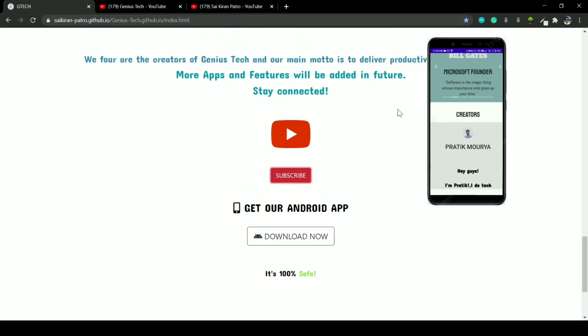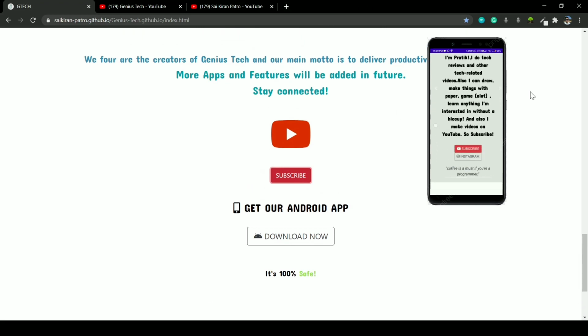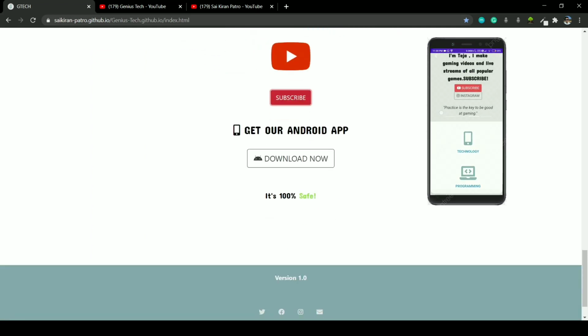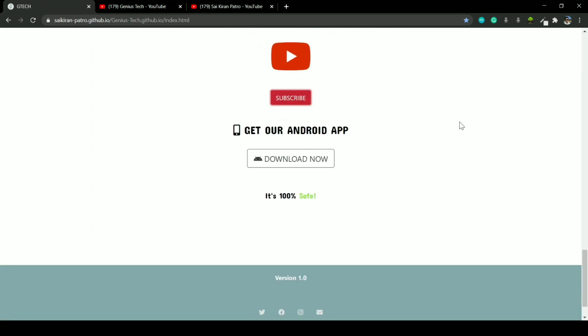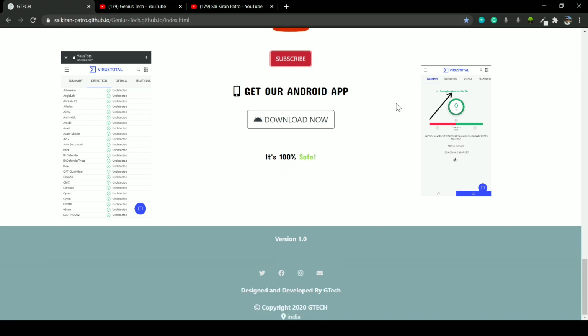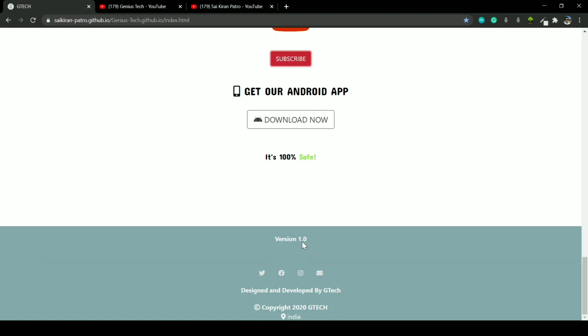In case you have any doubt, go to virustotal.com. You can upload our Android app and scan for viruses. I tried it myself when I was installing the app, and there were no engines detecting anything on the VirusTotal website. Okay, so if you go a little bit down, we have version 1.0.